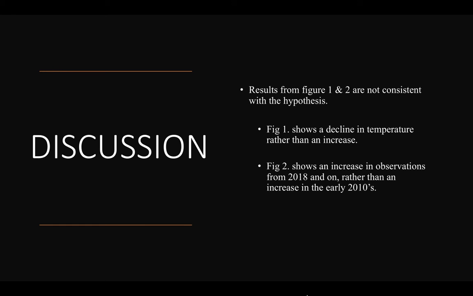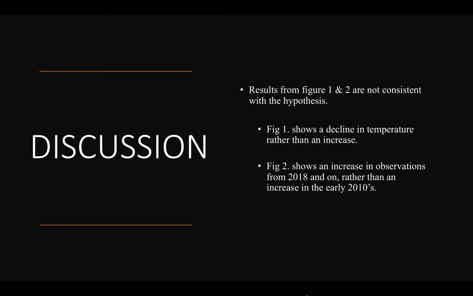Now, both of these figures are not consistent with what I hypothesized. In Figure 1, we would have expected to see an increase in the temperature over time when the moose were observed. We're likely seeing a decrease because the data used in the graph is only plotting observations on dates moose were observed rather than a comprehensive timeline on temperatures of every day between 2010 and 2020.